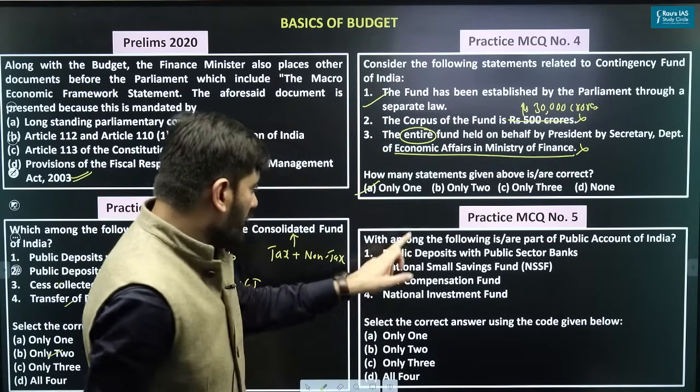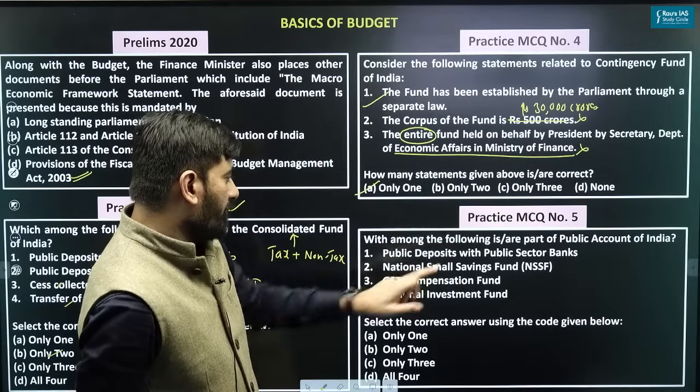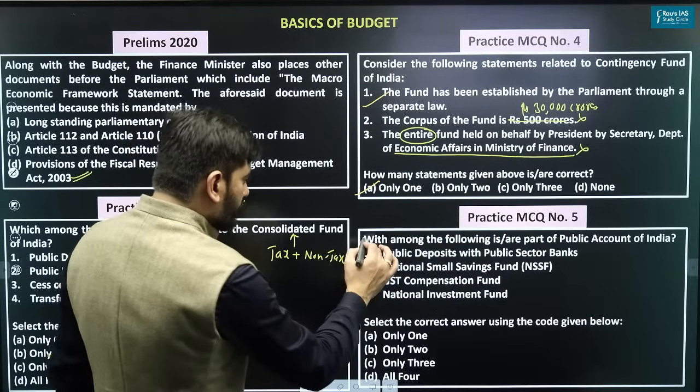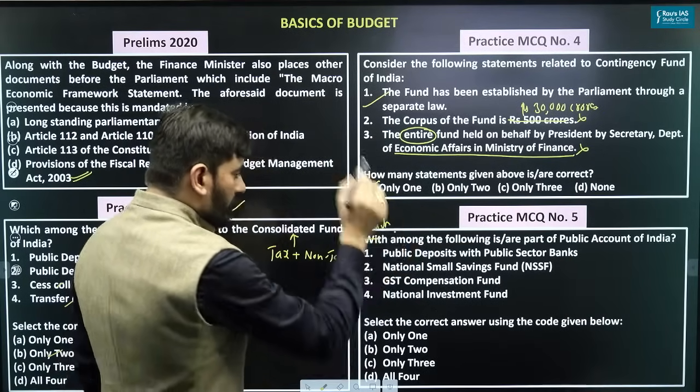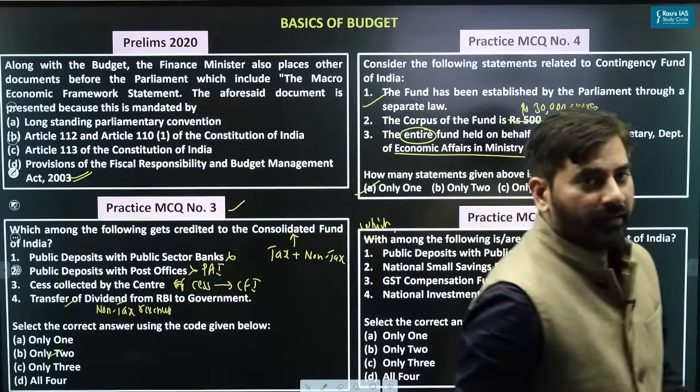Look at this. Next one. Which among the following are part of the Public Account of India? Please have a look at the question.